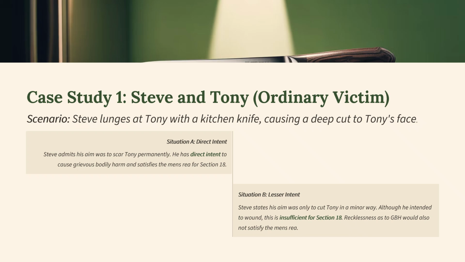Situation A is direct intent. Steve admits his aim was to scar Tony permanently. He has direct intent to cause grievous bodily harm and therefore satisfies the mens rea for Section 18. Look at Section A, Situation B, lesser intent. Steve states his aim was only to cut Tony in a minor way. Although he intended to wound, this is insufficient for Section 18 because it requires an intent to cause grievous bodily harm. And recklessness as to GBH would also not satisfy the mens rea.